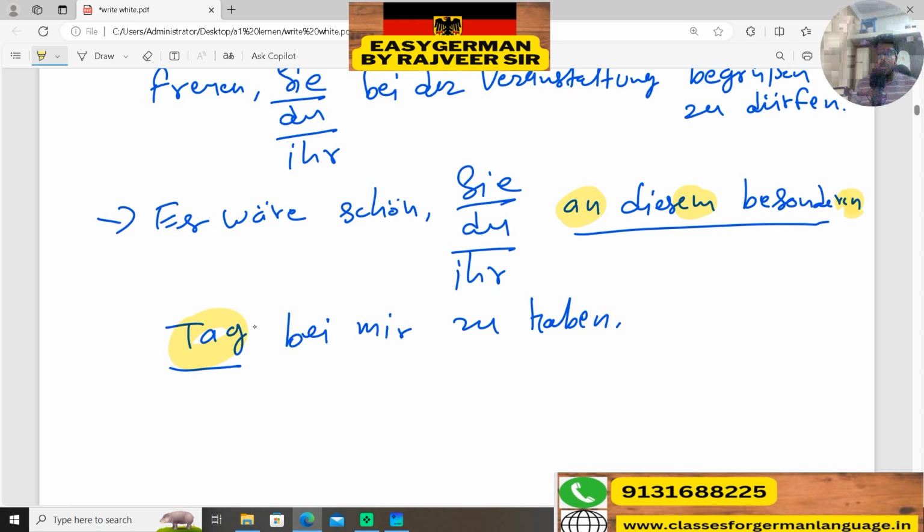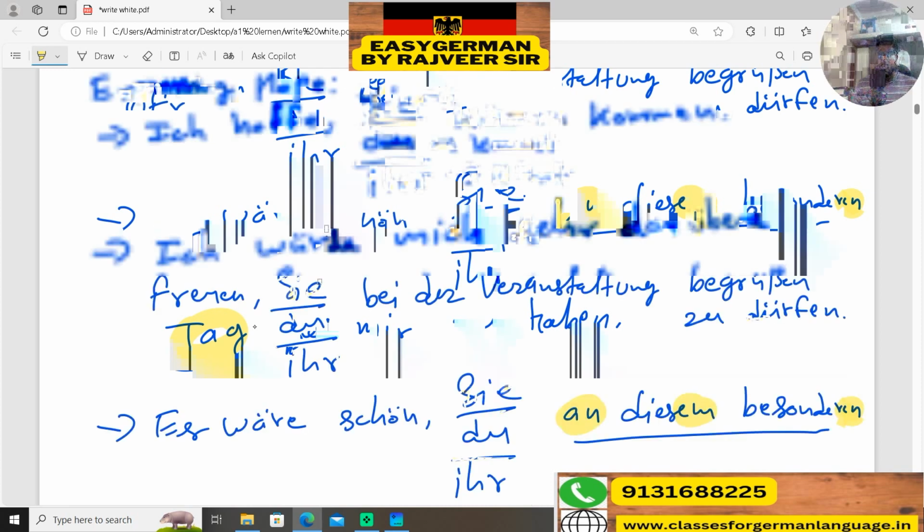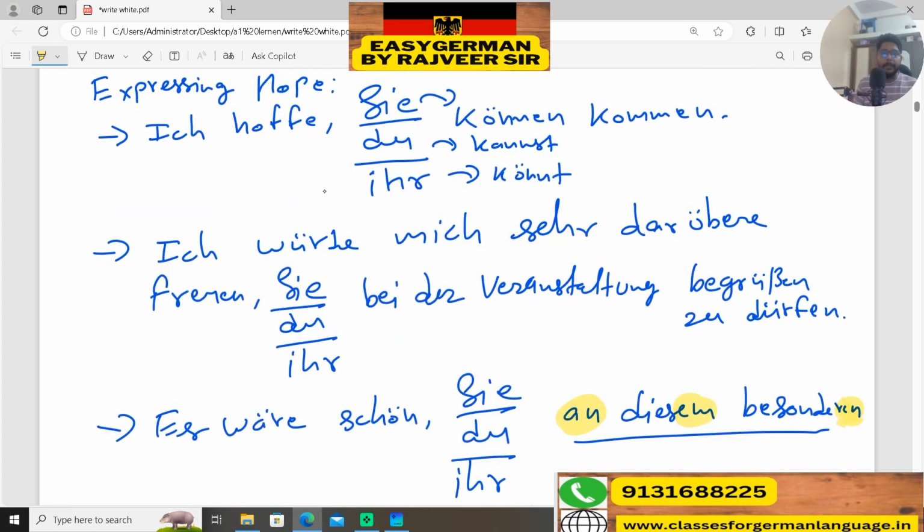So here you know that these are the expressing hope points, like ich hoffe. Here Sie is subject, du is subject or ihr is subject, and according to the subject's conjugation also. Ich würde mich sehr darüber freuen. You know that da plus preposition concept is here, and whenever we are using freuen verb, then we use über or the auf preposition.